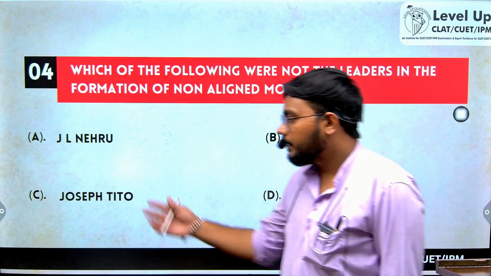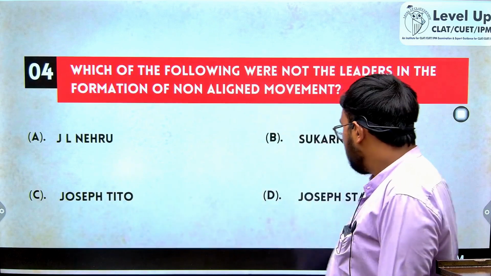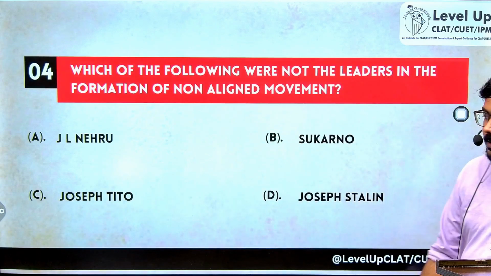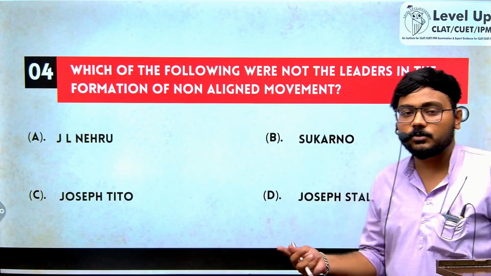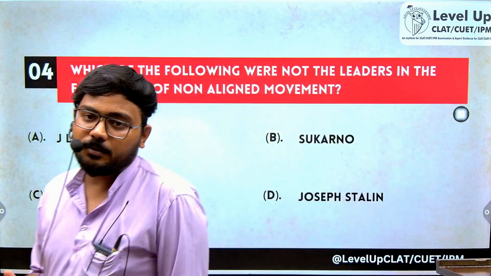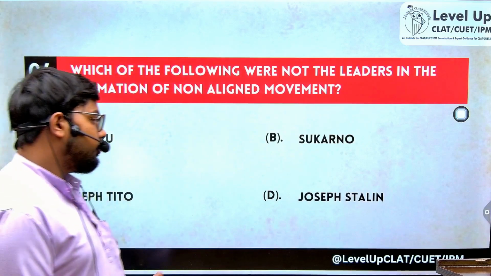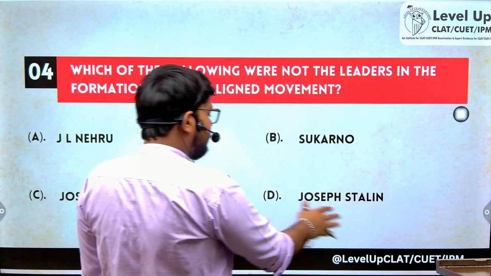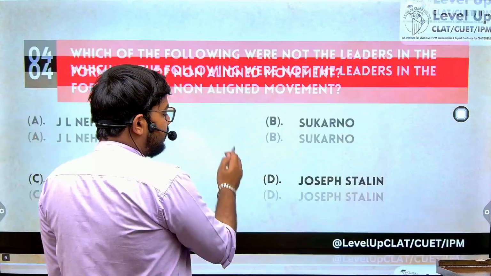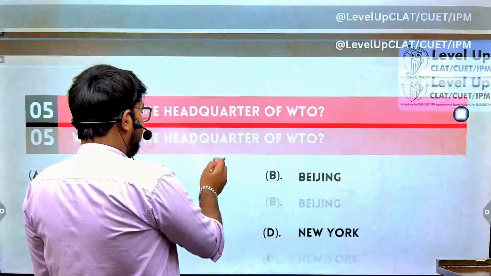Nehru ji was from India, obviously. Tito, and then Sukarno from Philippines. So it is Joseph Stalin. Joseph Stalin was a leader from USSR. He was a staunch supporter of communism. Hence, he is the answer. Joseph Stalin इसका आंसर होगा.